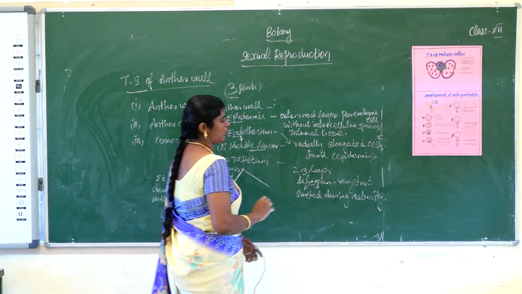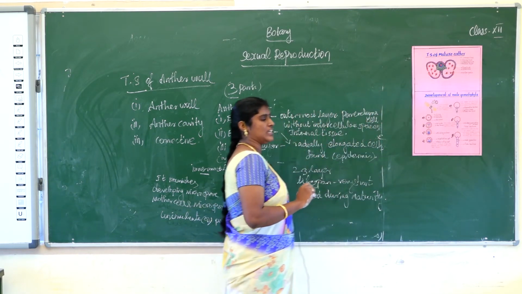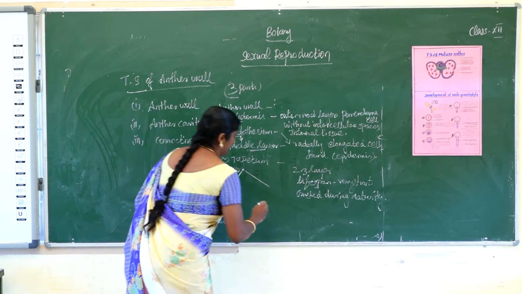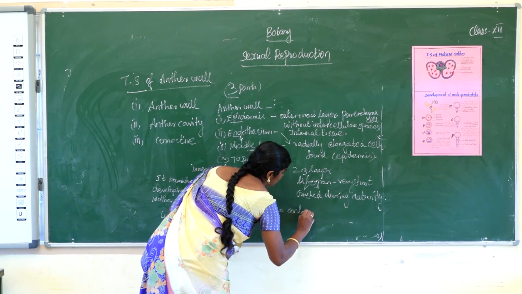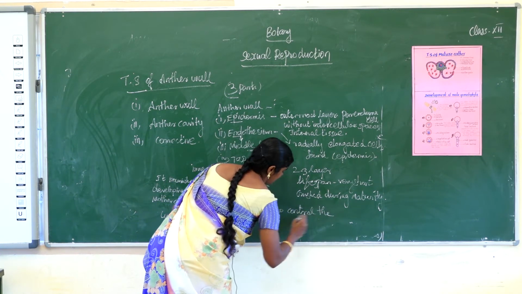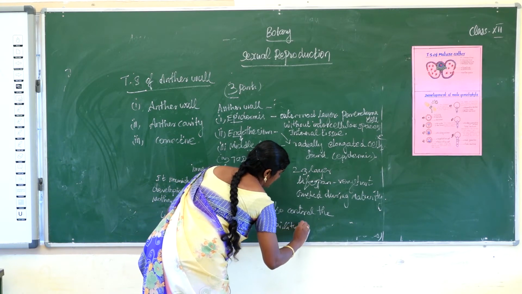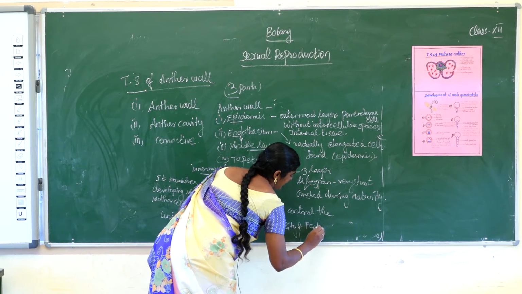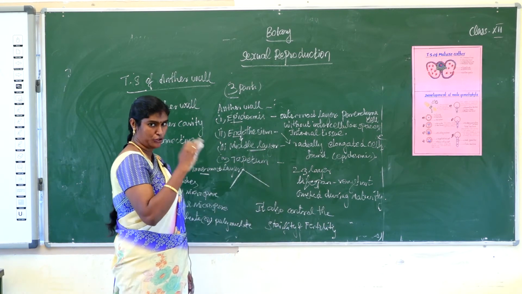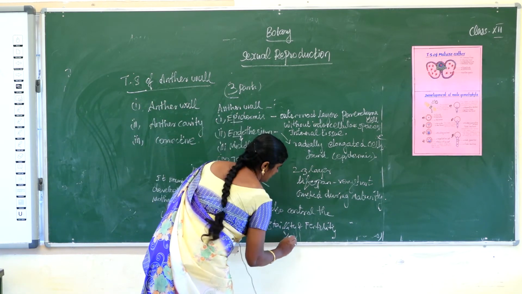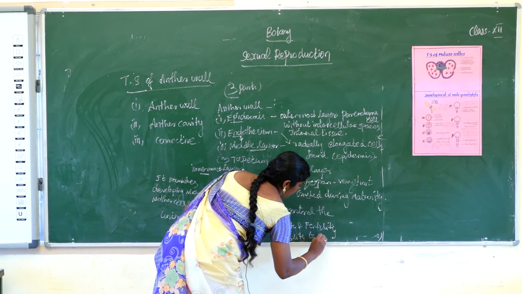Another important point about the tapetum, it also controls sterility and fertility. What is the meaning of sterility? Sterility means inability to reproduce.